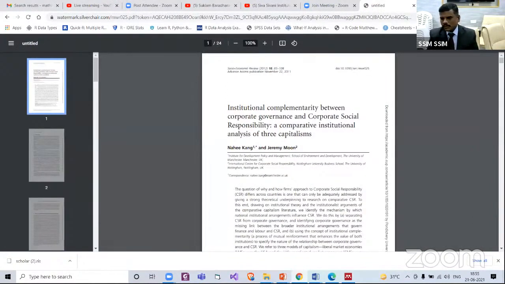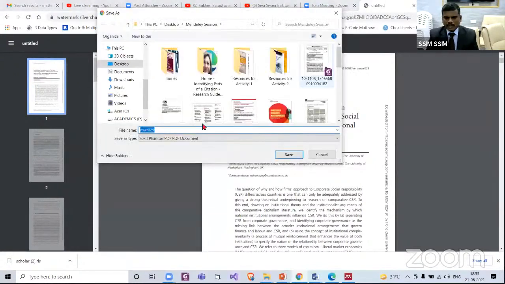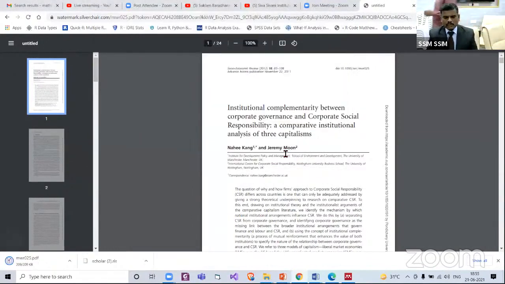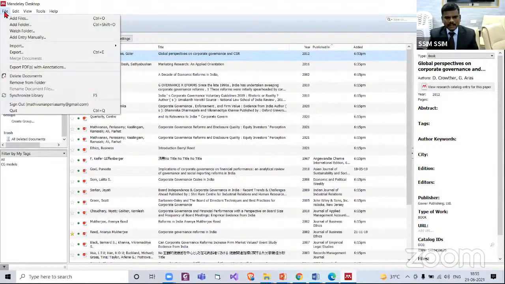Now click download. Now we all know this. Click download. Yes, select a location. I want to save in desktop and say save. MWR025 is the file name. Now we'll bring that. Go to Mendeley, file,